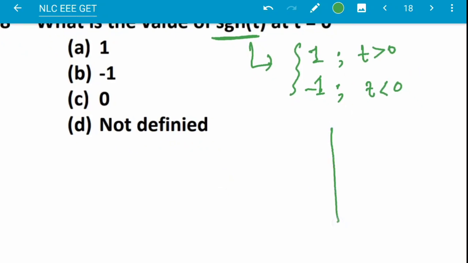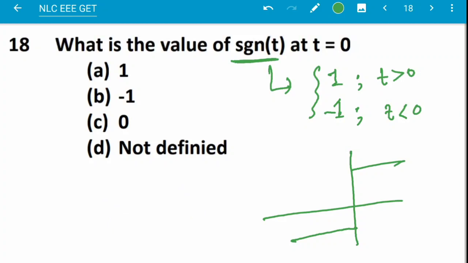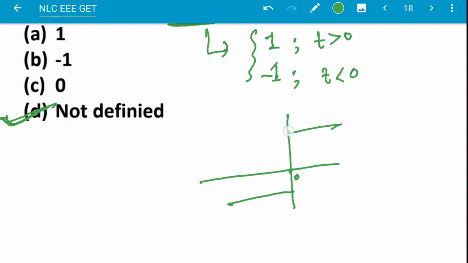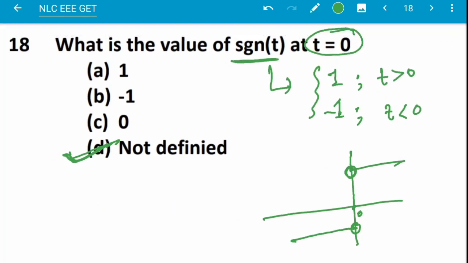So the question is asking for the value at t equal to 0. At t equal to 0 it is not defined. Some may say that this is 0, but it is not 0, because 1 is present on one side and minus 1 is present on the other side. So at the same point it is not defined.